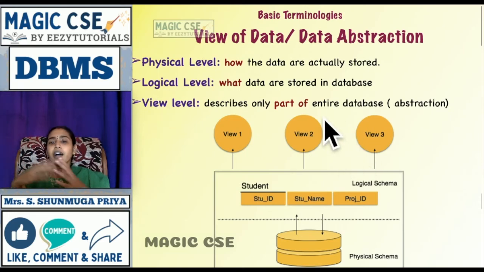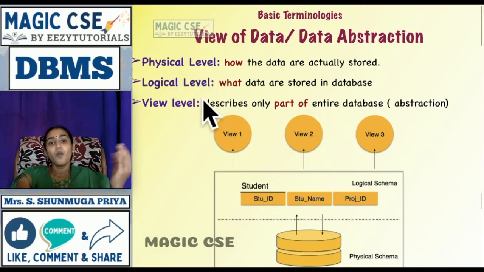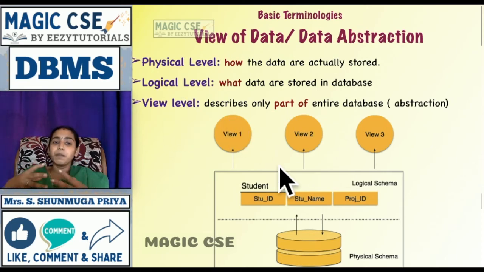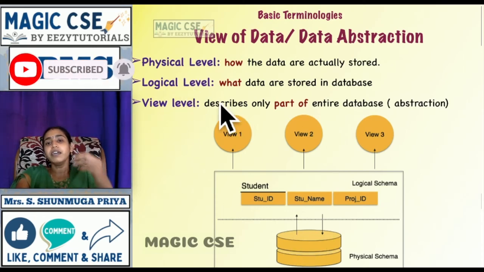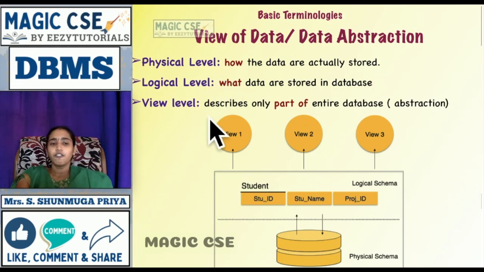So you can view the data in three different forms. How it is actually stored gives you the physical level. What data is stored gives you the logical level, and you are not going to display everything to the end user. You hide something and project only part of the data, and that projection is called the view level. So the database contents can be viewed in these three formats.